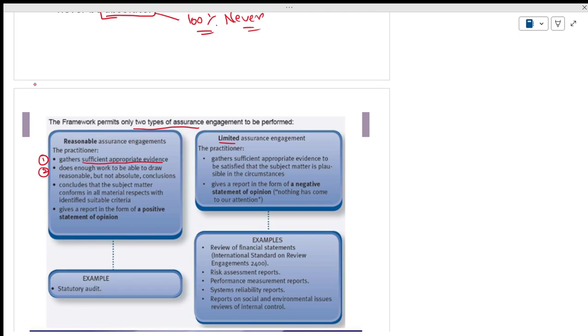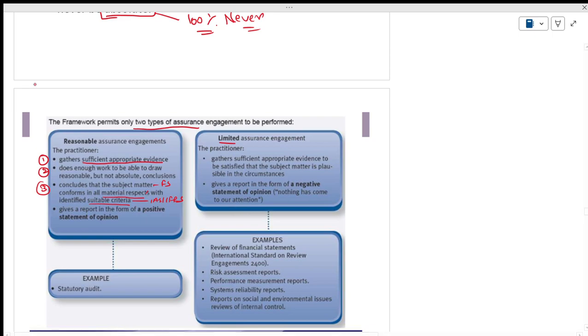It concludes that the subject matter, that is the financial statements, conforms in all material aspects with suitable criteria. It means we are preparing the subject matter, that is financial statements, as per IAS and IFRS. It's all revision now.